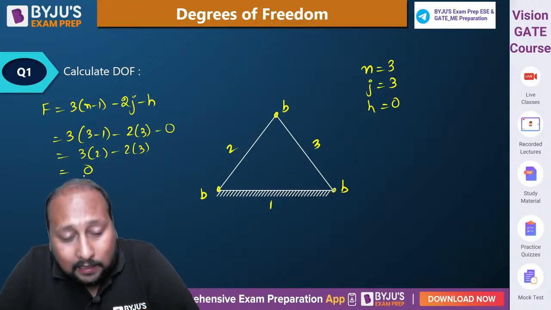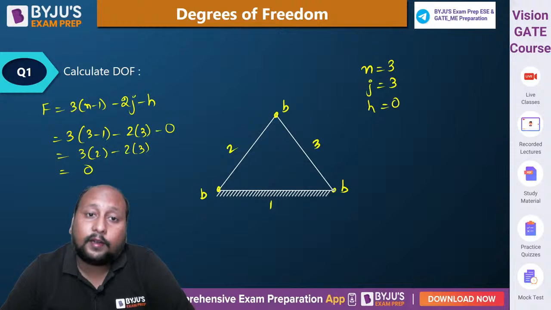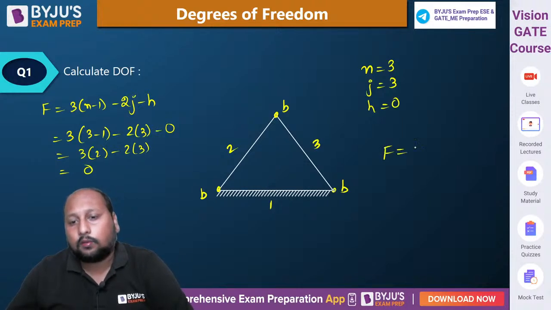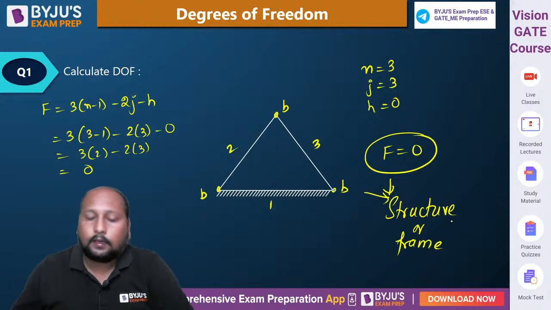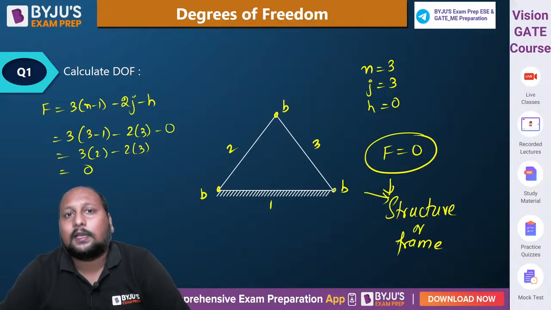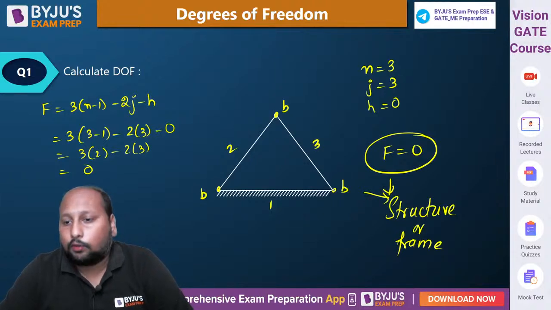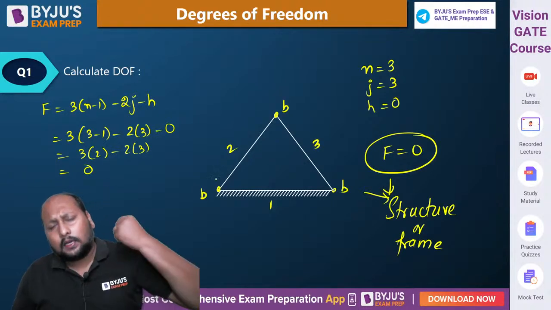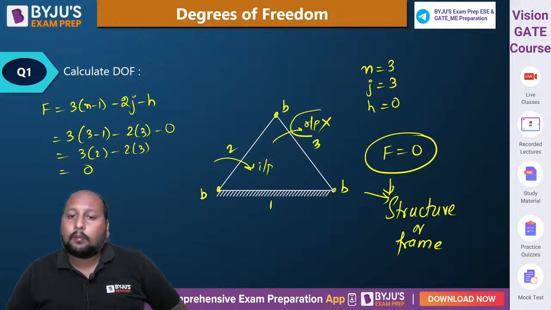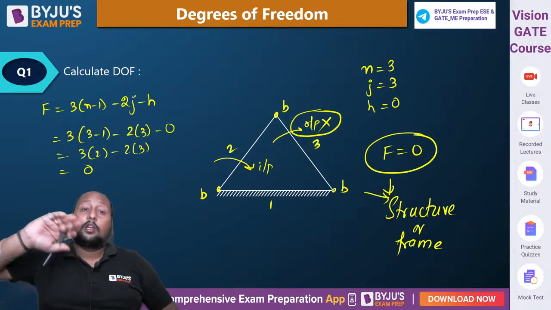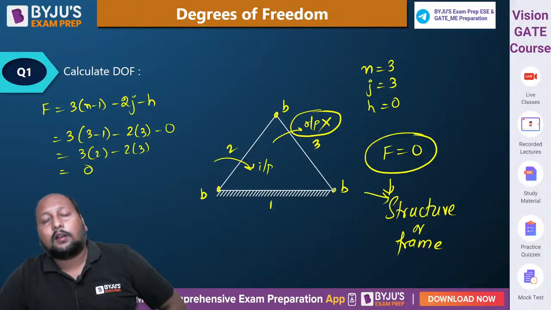ठीक है. तो किसी भी चेन का अगर डिग्री ऑफ फ्रीडम 0 होता है, this is having a degree of freedom equal to 0. So this kind of linkage we can call it as a क्या? इसी को हम लोग बोलते हैं स्ट्रक्चर. What is the structure of a frame? It's a rigid support, right? You won't be able to transmit the motion. इसका मतलब ये है, अगर मान लीजिए गलती से भी by due to any reason if you are giving input to this, आपको यहाँ से कोई भी output नहीं, there is no output being provided because the degree of freedom is equal to 0, no power transmission happening. That is the reason we are calling this as structure.